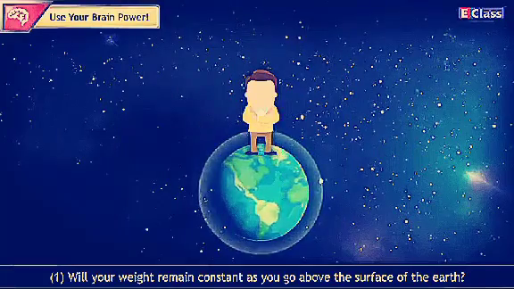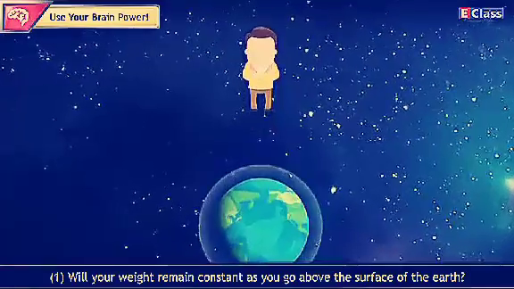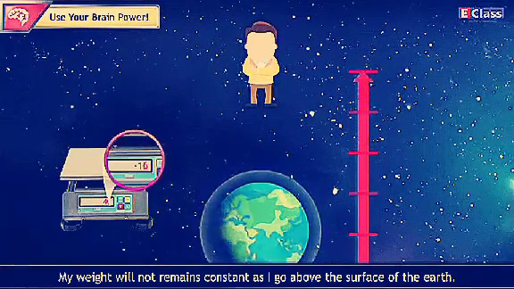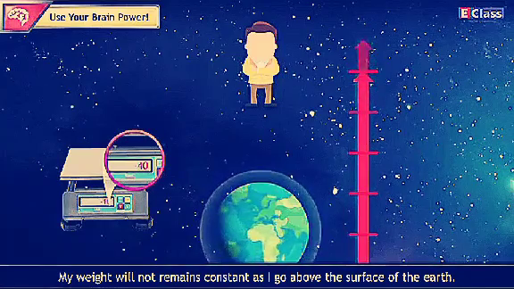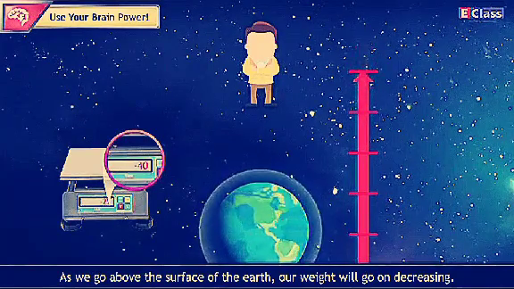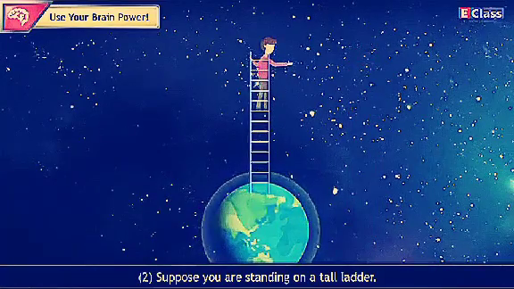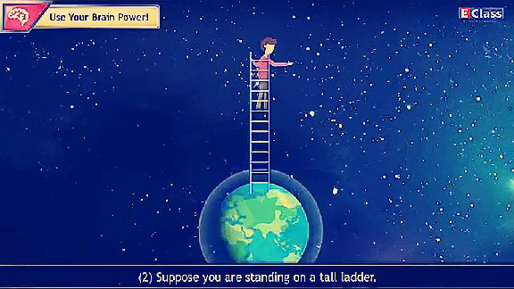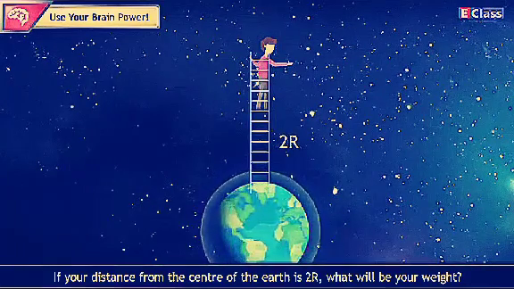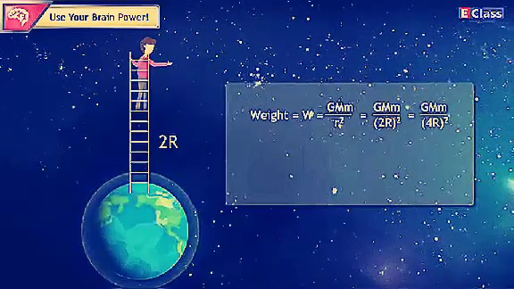Use your brain power. Will your weight remain constant as you go above the surface of the earth? Suppose you are standing on a tall ladder. If your distance from the center of the earth is 2r, what will be your weight?